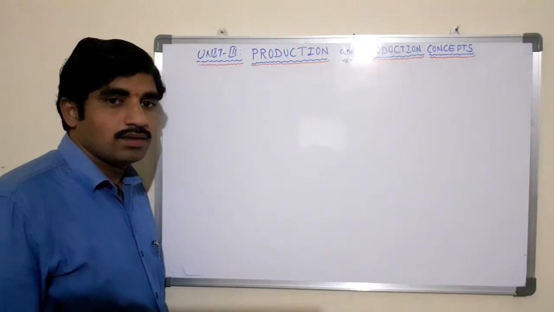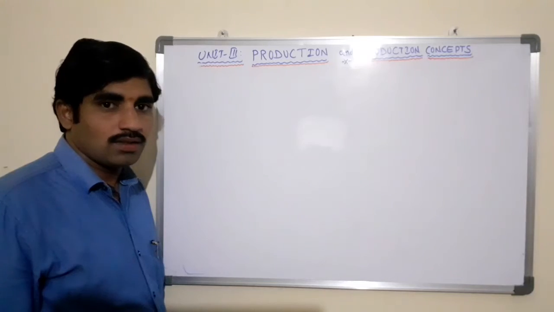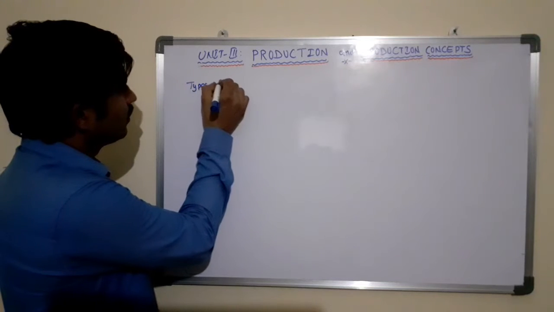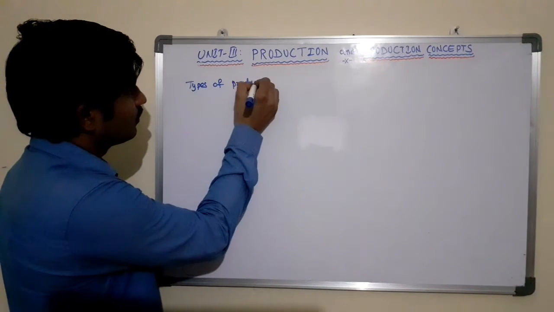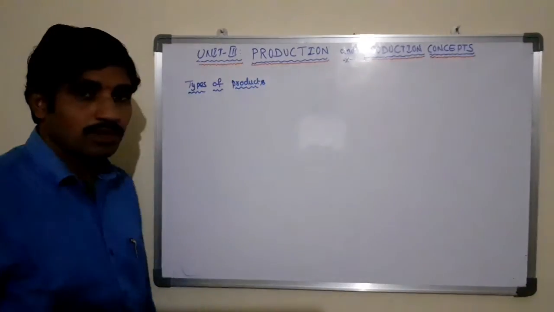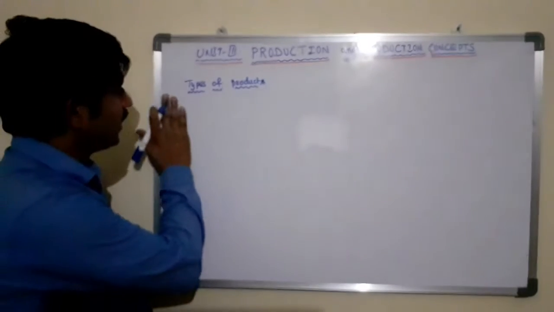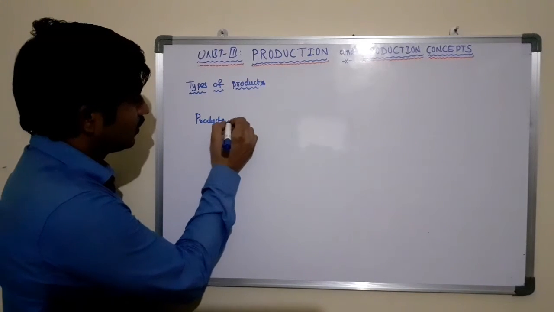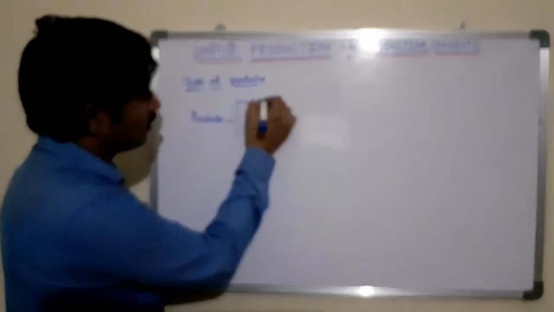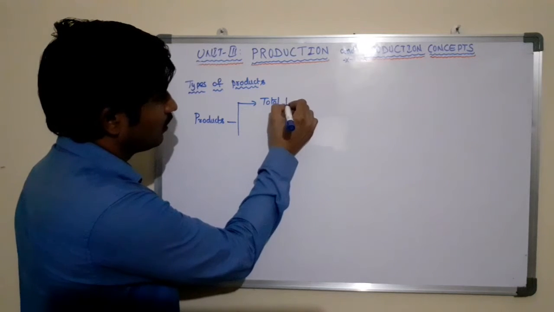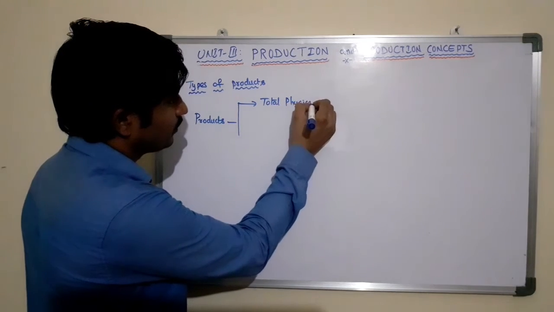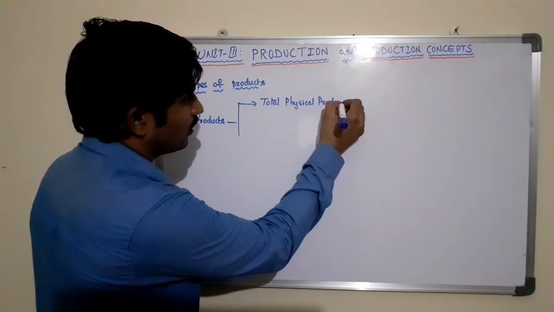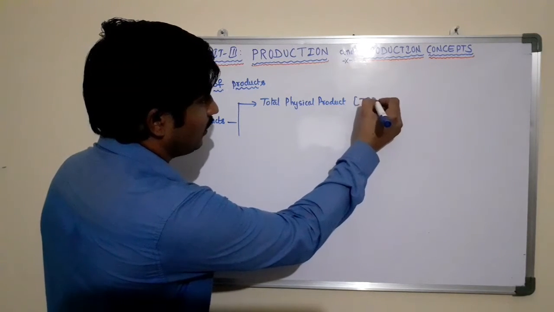Now let us see different types of products or the production. Types of products. So basically there are three types of products. Products are classified into three, such as total physical product, that is denoted by TPP,